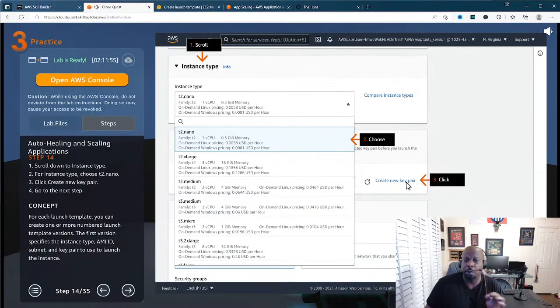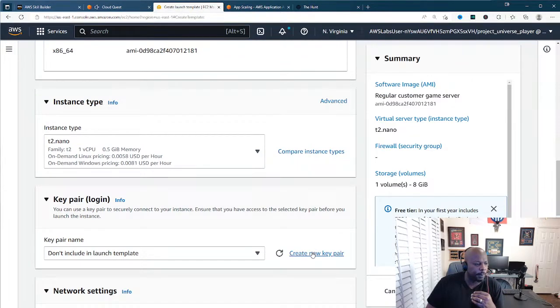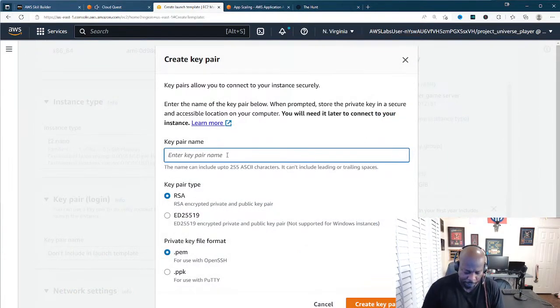And then we need to create a new key pair. This is how we're going to SSH into our system. So we're going to create a new key pair, and let's call it Cloud Quest 1.